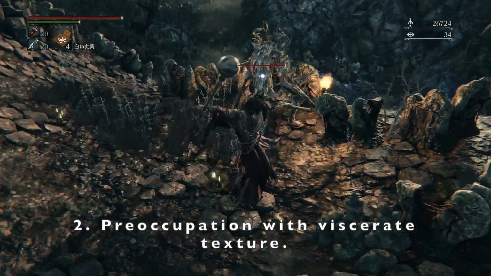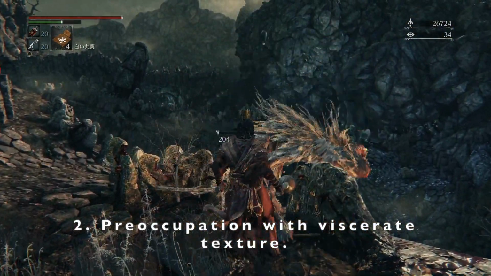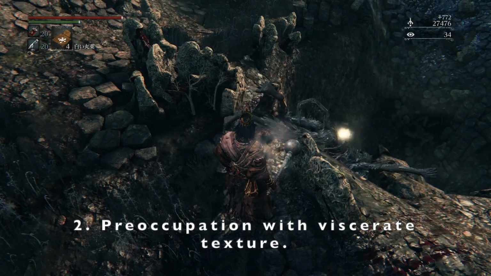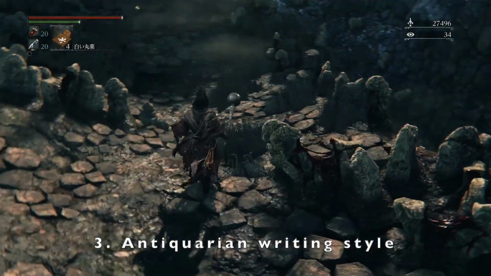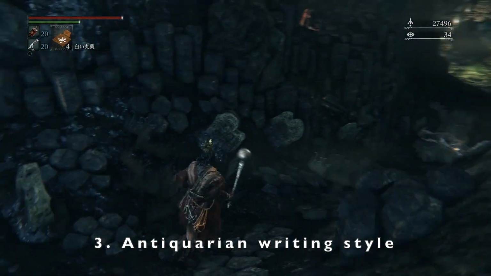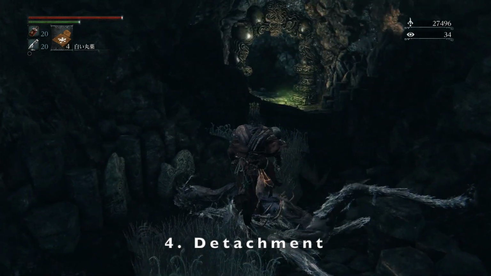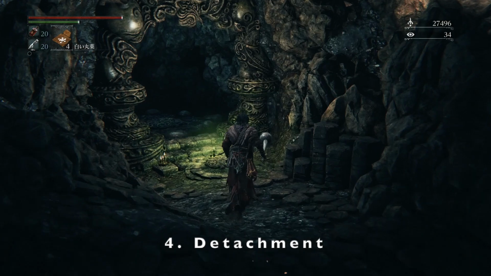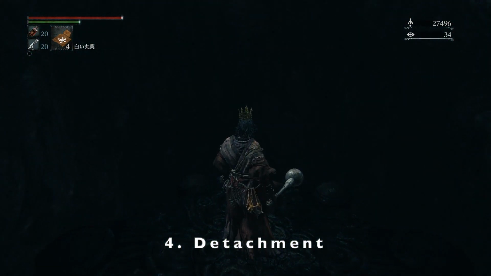Second is a preoccupation with viscerate texture, especially slime, which it might be a bit early for slime, but we've had a lot of experience with viscera so far. Next is an antiquarian writing style, which is a bit harder to capture in a video game, and in a short story this would really come down to atmosphere. That brings us to detachment, with academic or scholarly intent compensating for social shortcomings, and that sounds like Bergenworth to me. We'll get there soon.